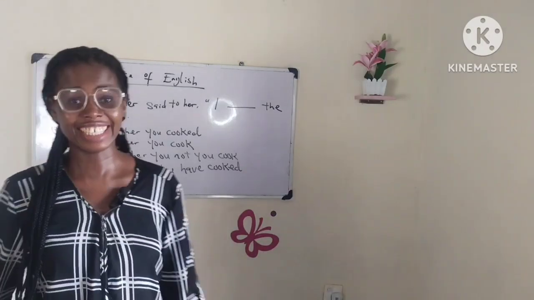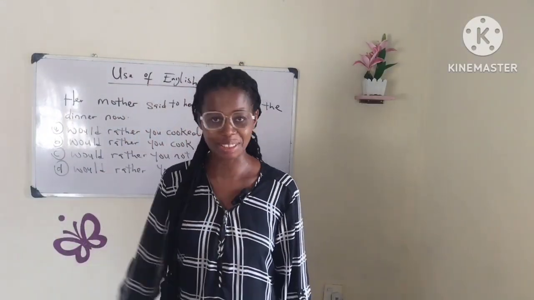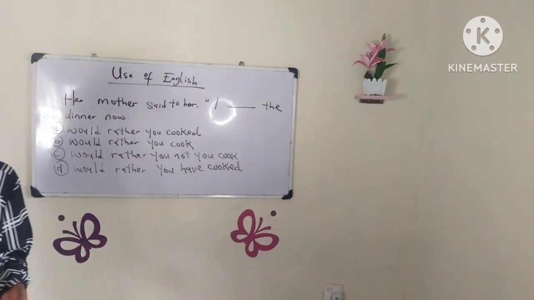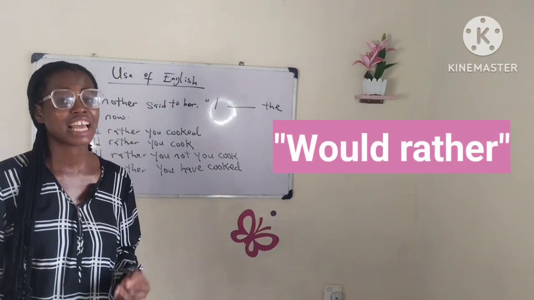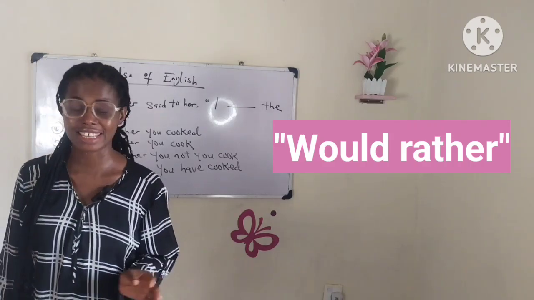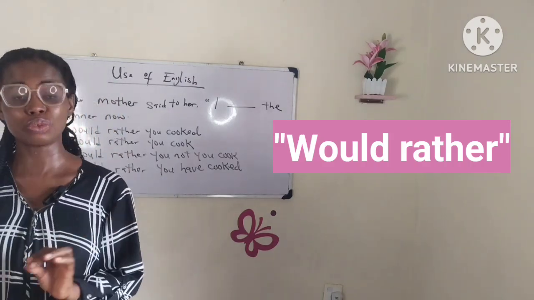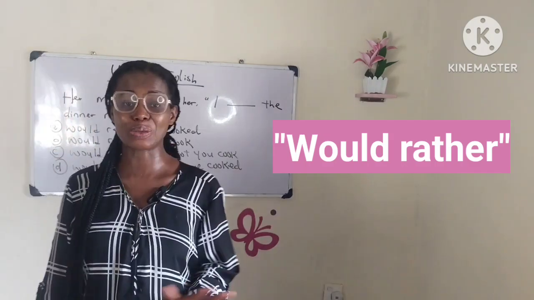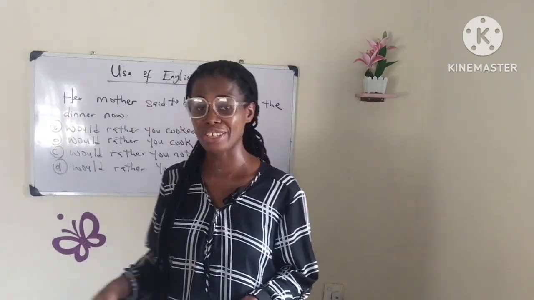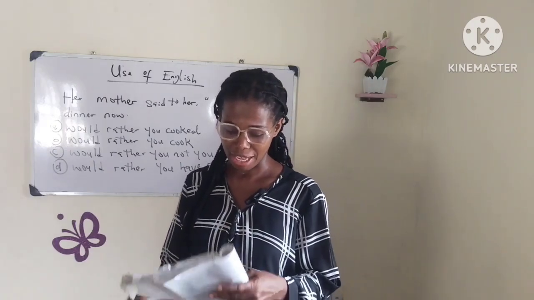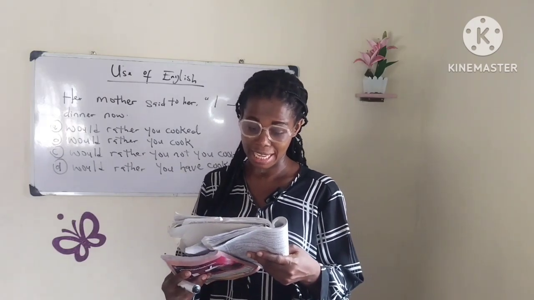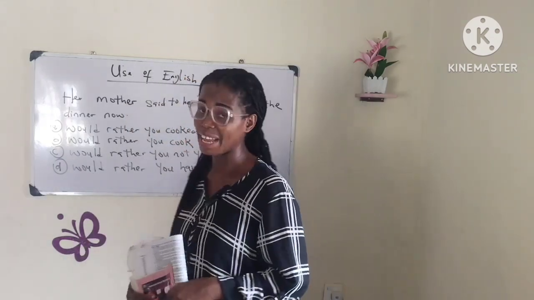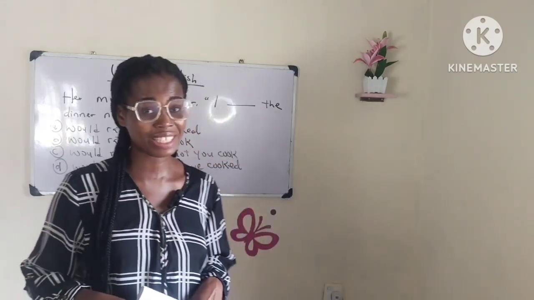All right, here we are. We have a question on the board. This is the question I'm going to be considering today, and it draws on how to use "would rather" in a sentence. Basically, when to use the past tense with "would rather", and when to use the present tense with "would rather". That's what we're going to be learning today, and this question is from the 1995 JAMB UTME past questions.